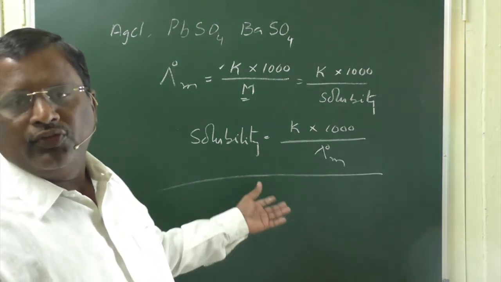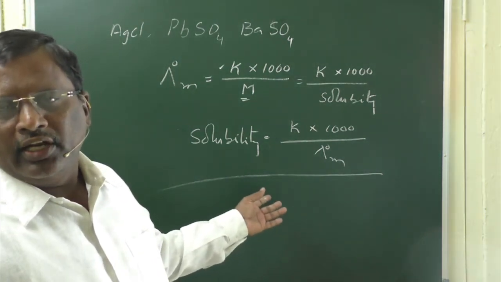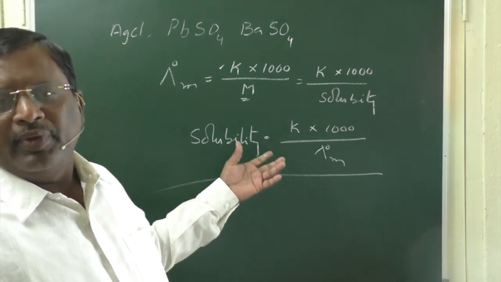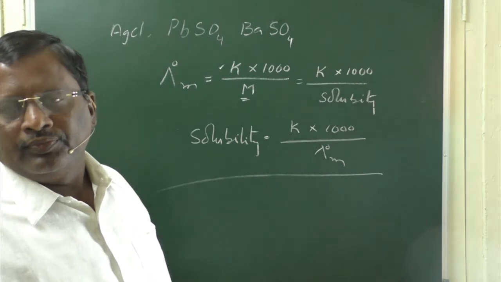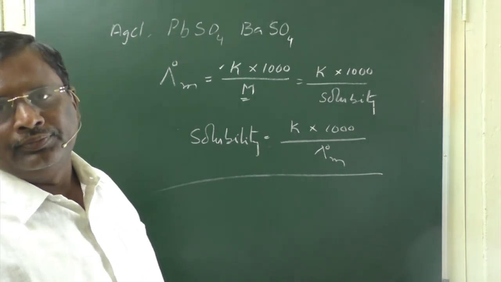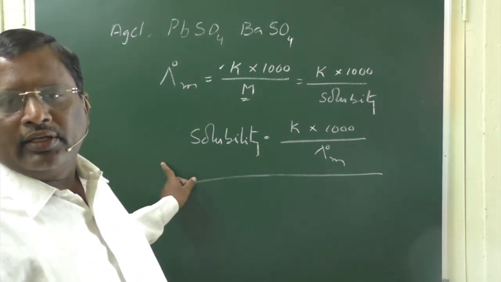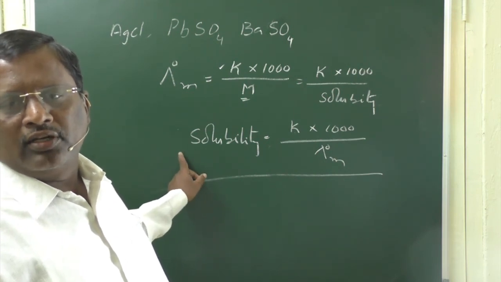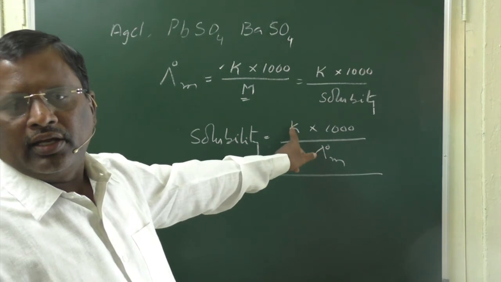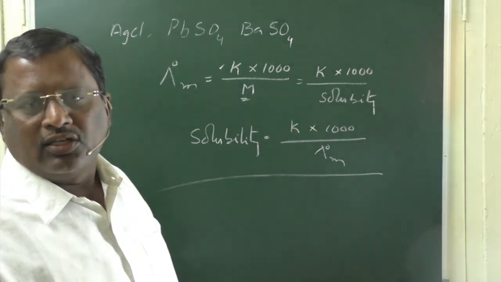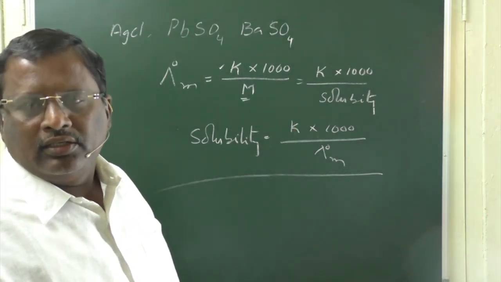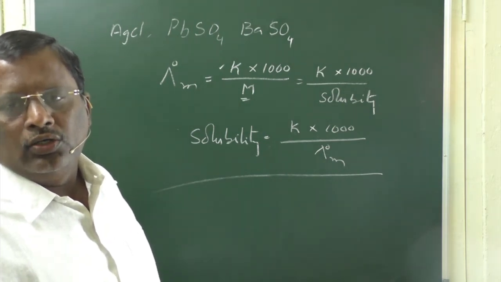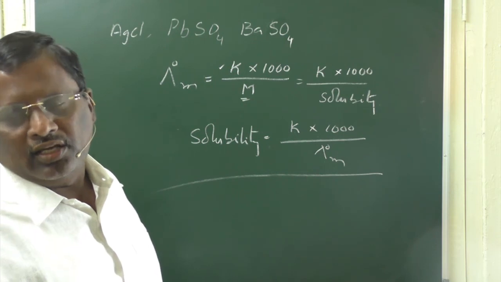In this way, if you are able to calculate the limiting molar conductivity of a sparingly soluble salt using Kohlrausch law, you can easily calculate the solubility of that sparingly soluble salt if you know its specific conductance. So, this is another important use of Kohlrausch law.